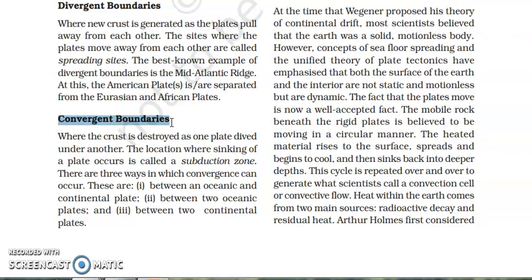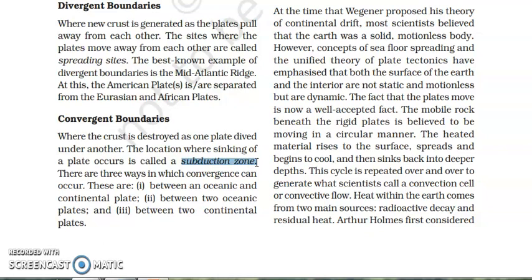So the location where the sinking of the plate occurs is called the subduction zone. The subduction zone used to come as a short question also. What is a subduction zone? In the convergent plate boundary, when one plate is going down under another one, that is called the subduction zone. Now, the convergent boundary occurs in three conditions.